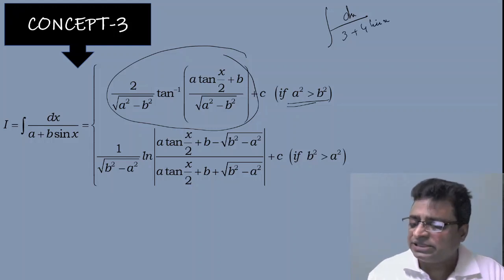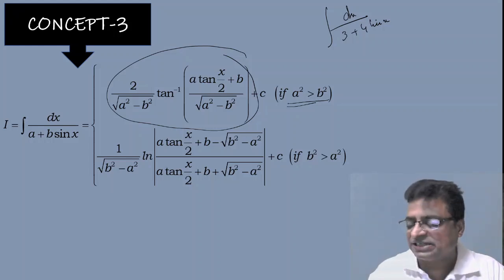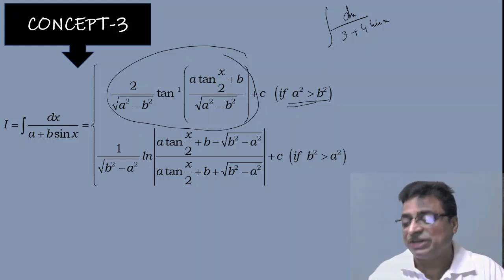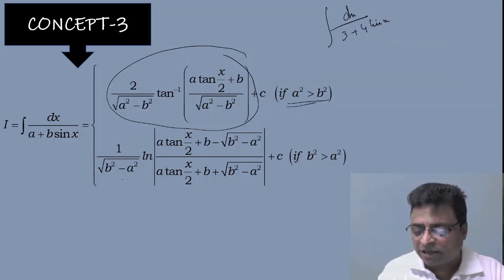So here my a is 9 and b is 16. So a square minus b square is negative. Since a square minus b square is negative, I can write the answer as this one only.